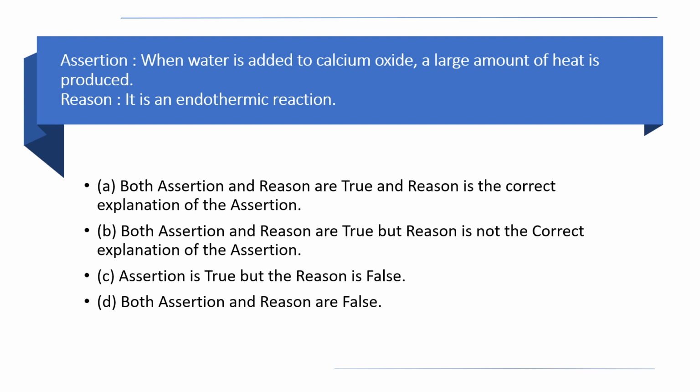So here, when water is added to calcium oxide, a large amount of heat is produced. Right or wrong? Right. Reason, it is an endothermic reaction. False. If a large amount of heat is liberated, means it is an exothermic reaction. So the option will be assertion is true, but the reason is false. Clear? Moving to the next question.